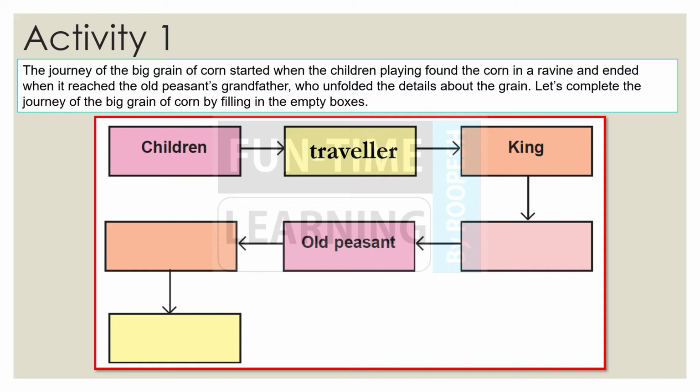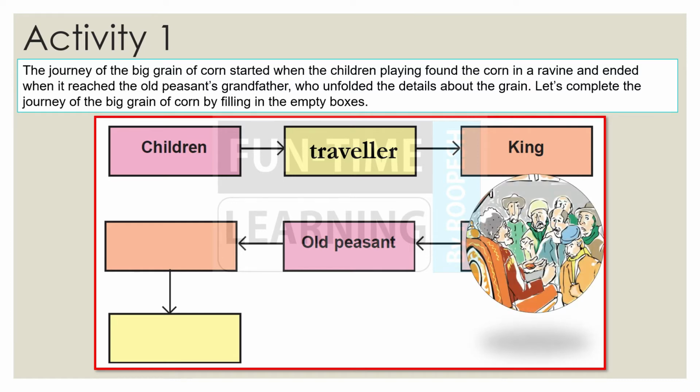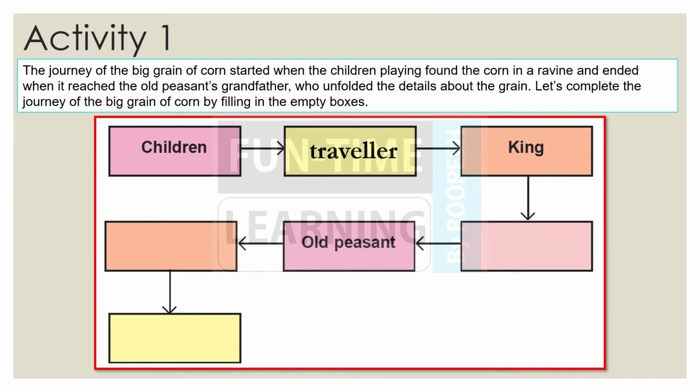And who is next? Here we can see a group of people here who we discussed about. Who are these people? It is the king who is asking these people about the grain. Who are these group of people? It's the wise men. And who follows the wise men? It's the old peasant, the wise men who suggested that they should call an old peasant